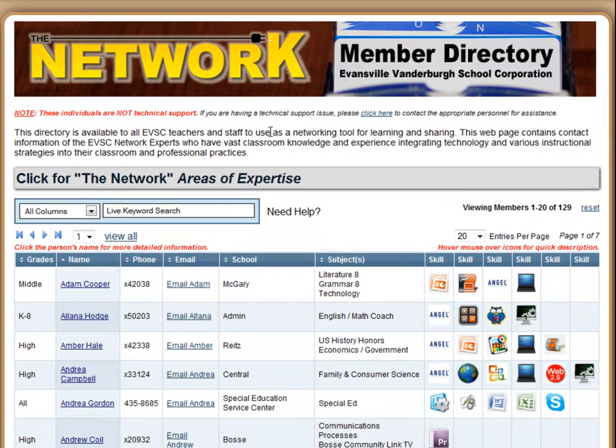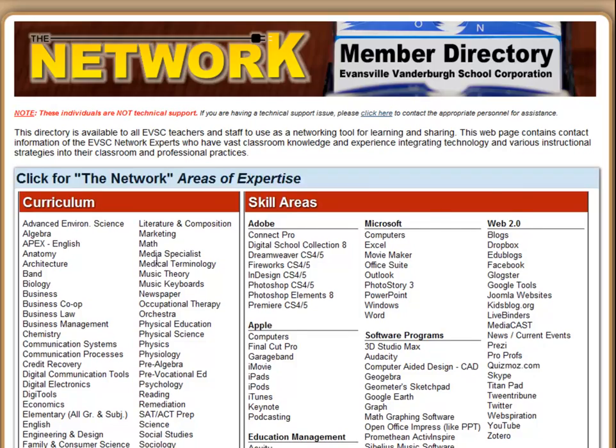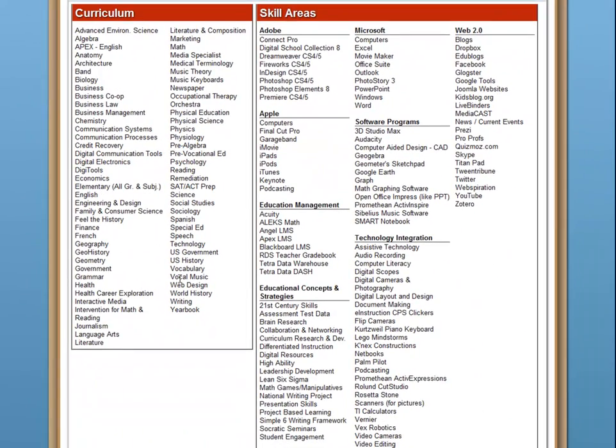To start with, we're going to look at this top section right here where it says click for the network areas of expertise. This is the expertise panel, and what it contains when I click it is keyword search terms that you can use in the search box located on the page. But let's go ahead and talk about this first.